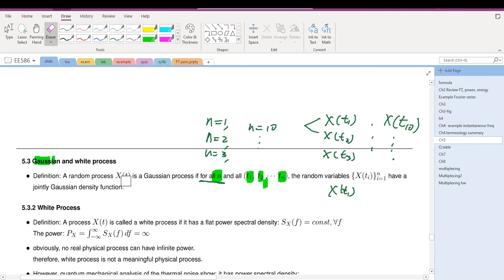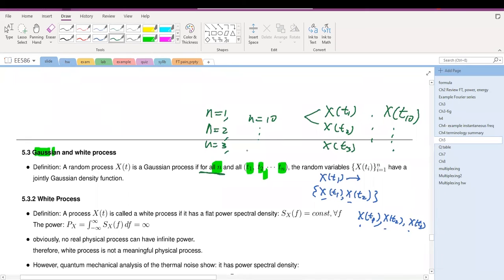For random process x(t) to be Gaussian, x(t1) at any time slot has to be a Gaussian random variable, and any two random variables here have to be jointly Gaussian. Then if we look at x(t1), x(t2), and x(t3) together, these three have to be jointly Gaussian, and so on up to x(t1), x(t2), all of those random variables up to x(t_n).